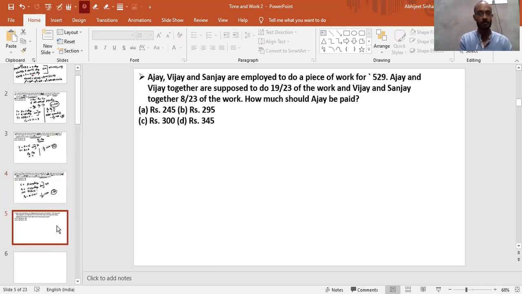Moving to the next questions. Come on, try these questions. This is some different type of question, so let me explain it first. Ajay, Vijay and Sanjay, 3 people, are employed to do a piece of work for rupees 529. The total amount that they together will get is 529. Now Ajay and Vijay together are supposed to do 19 upon 23 of the work, and Vijay and Sanjay together 8 by 23 of the work, right? So how much should Ajay be paid?